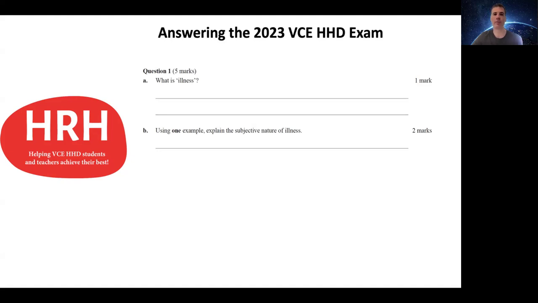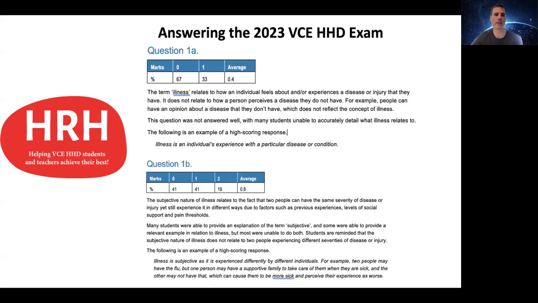in each question. So you can see here, question 1 from last year's exam asks, what is illness, as the first question for 1 mark, and then, using one example, explain the subjective nature of illness for 2 marks. So let's dive into what they were looking for in an answer in the exam last year